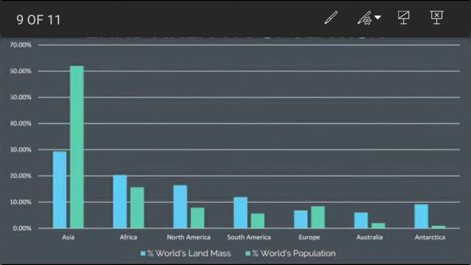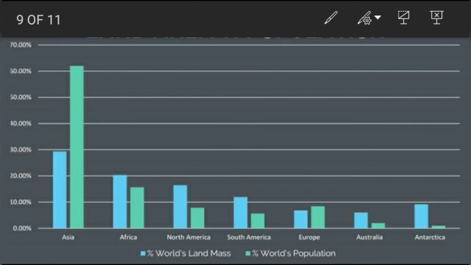If we look at Africa, the second largest continent and the second most populous continent, the world land mass is 20%, whereas the population is approximately 16%.